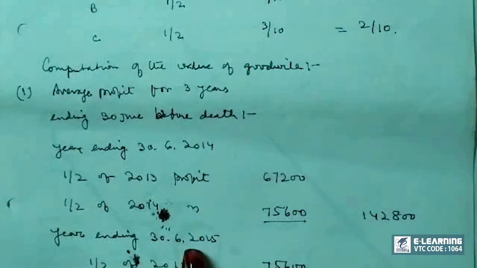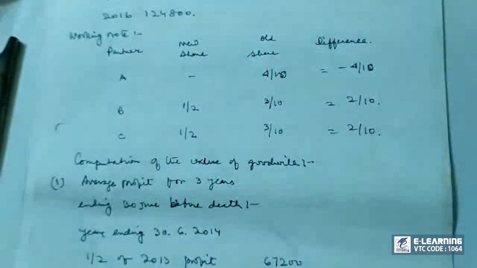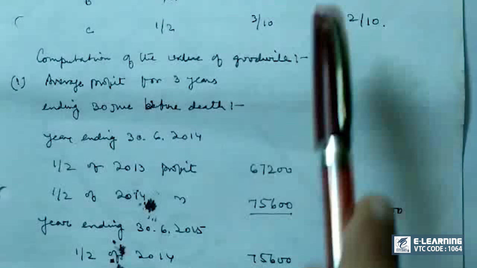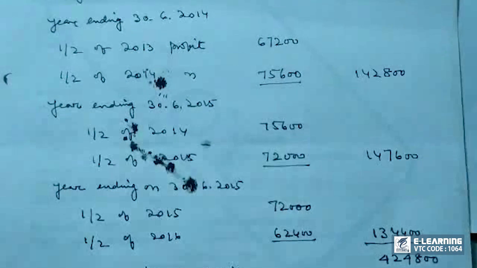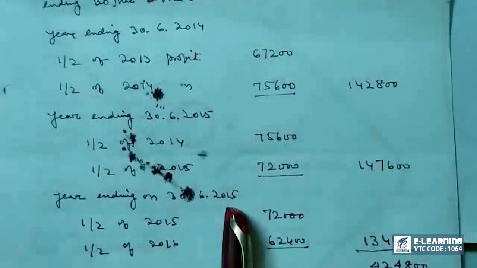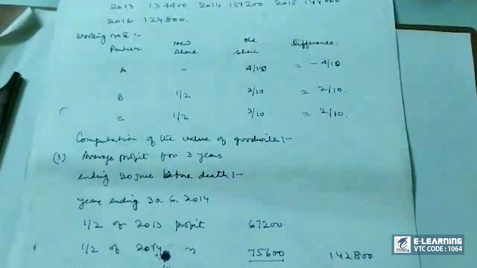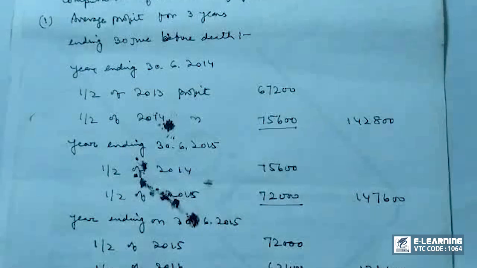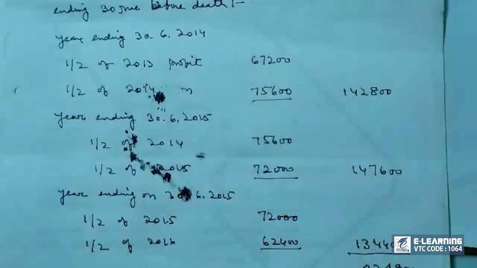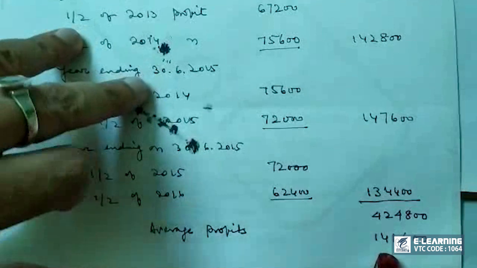Year ending 30/6/2015. Half of 2014 is this from here. Half of 2015 is this from here. So total is this. And year ending on 30/6/2016. Half of 2015 is this from here. And half of 2016 is this from here. So total is this. So this is the total of 3 years. So average profit would be 1,41,600.